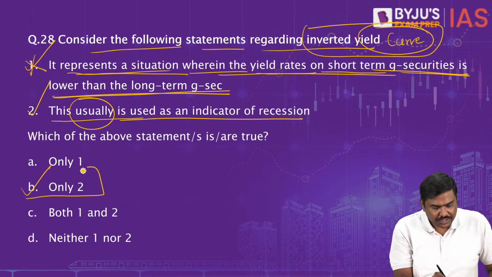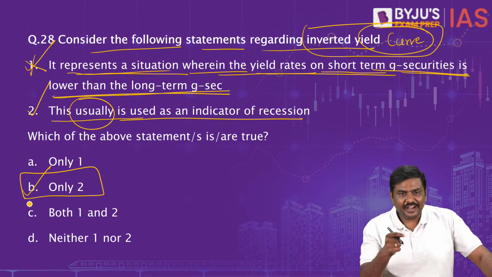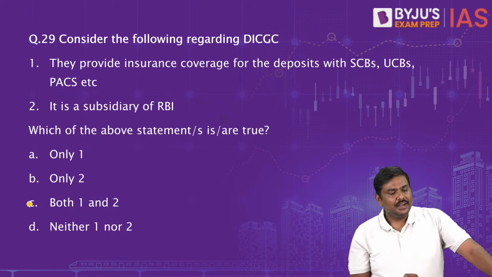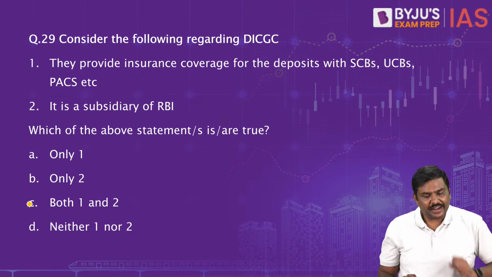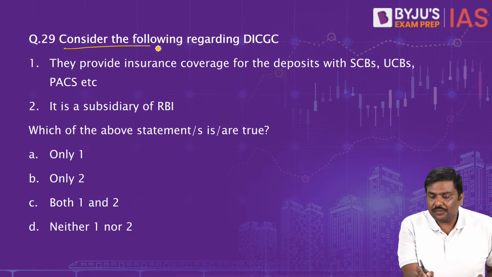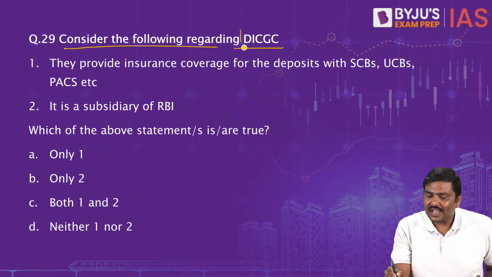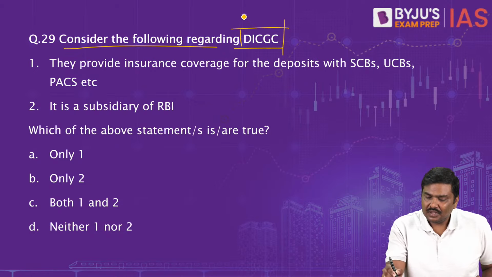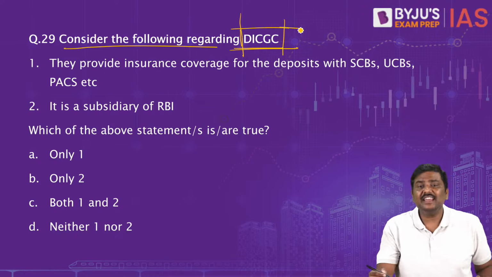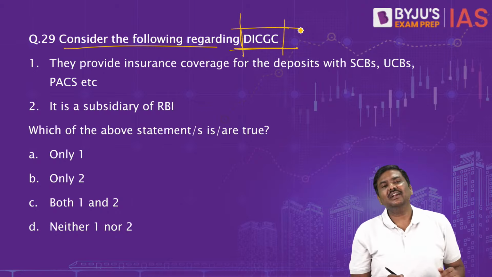The right option for the question will be option B, only 2 is correct. Next, question number 29. Consider the following regarding DICGC. Sir, why should we read DICGC? Let me connect it to current affairs.